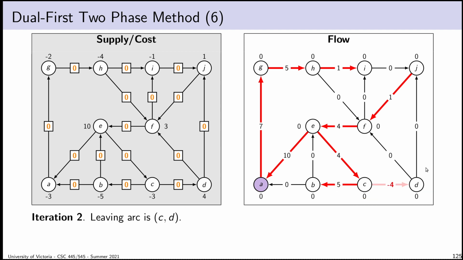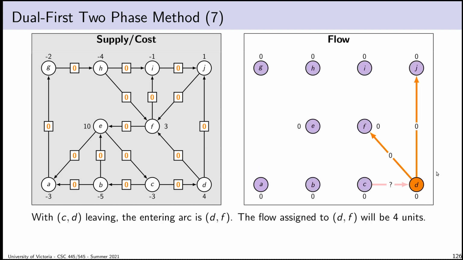In this case, D just gets cut off from the rest of the graph, so I choose an arc in the opposite direction. Now, in the case of a tie like this, the slides are going to break the tie. They're going to essentially use a lexicographical ordering, or the equivalent of Bland's rule, which is DF comes alphabetically before J, basically. So it'll differentiate that way. It'll therefore choose DF. Either would be a suitable choice. Obviously, a pivot selection rule would still, unless it was randomized, be deterministic.